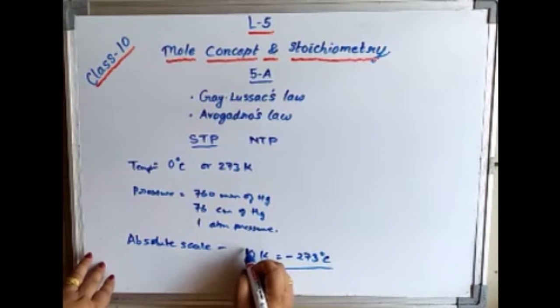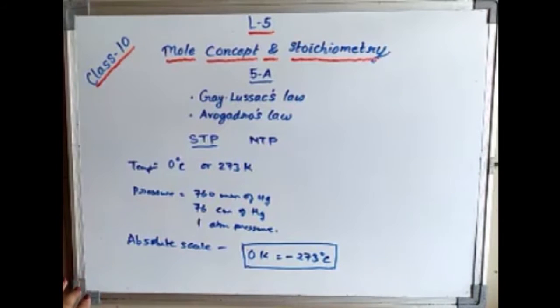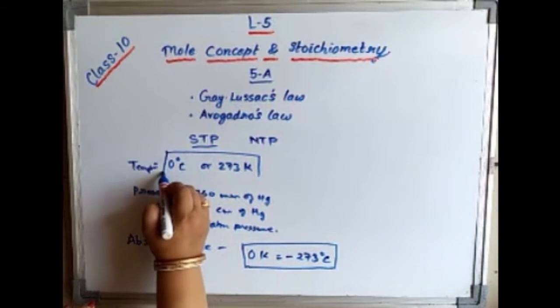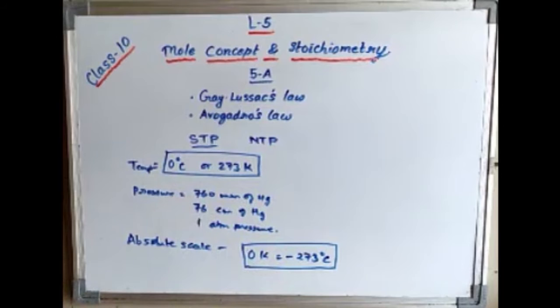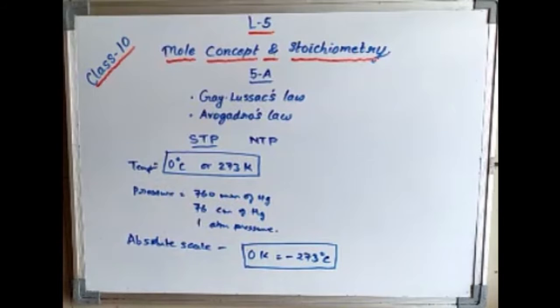Please remember this. This is very important and will help you at the time of solving numericals. Okay, students? So 0 K is equal to minus 273 degrees centigrade, or 0 degrees centigrade is equal to 273 K.